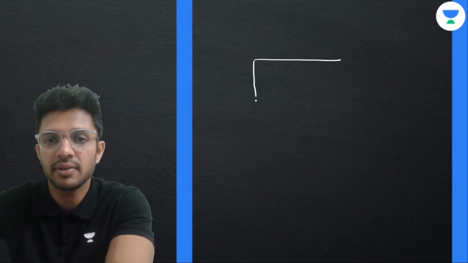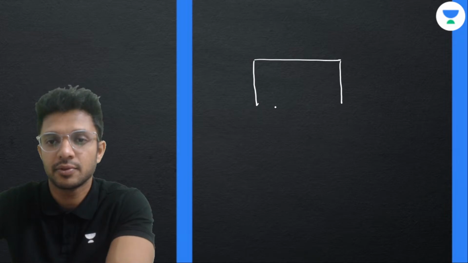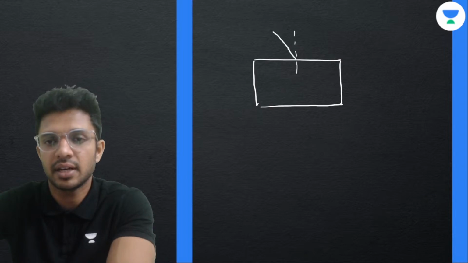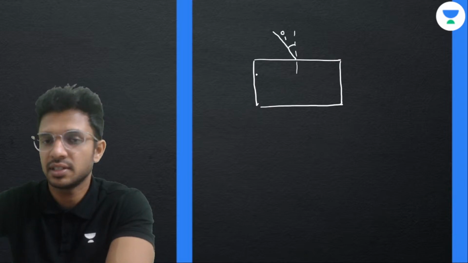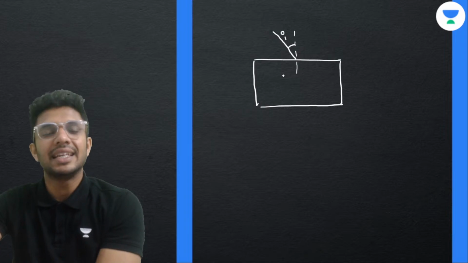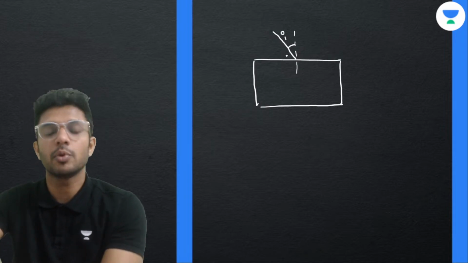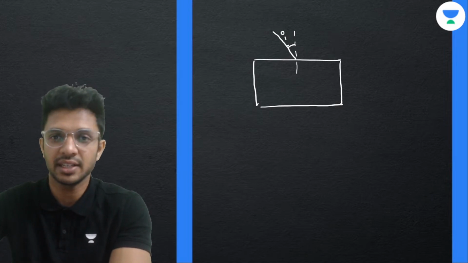So here we have a glass slab. This is the normal. A ray of light is coming. Let's say the angle of incidence is I. We know that no surface is purely reflective or purely refractive. Both processes will be happening simultaneously.